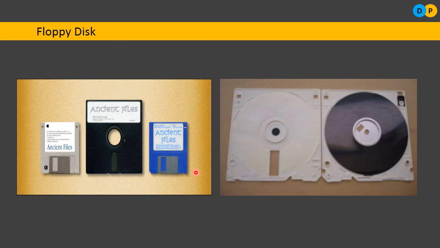Another important aspect of the floppy disk is that it is not a very reliable storage medium. The data stored in a floppy disk may work for a few days. After a few days, if you want to retrieve or store data, there will be a problem of virus, or you will not be able to retrieve the data from the floppy disk. That's why they are referred to as not reliable storage mediums.